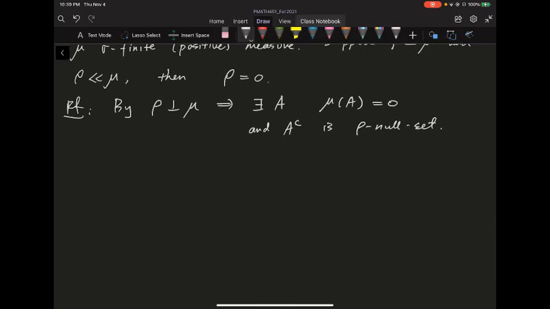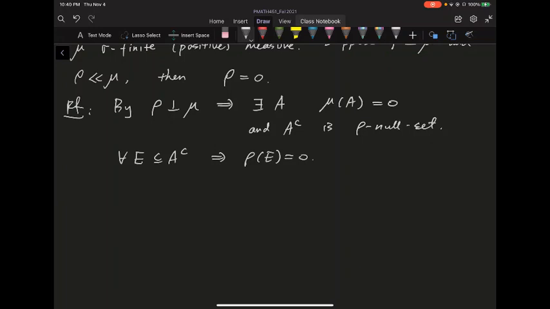So what does it mean for A complement to be a rho null set? Basically that means for every E subset of A complement, rho of E is equal to 0. Here rho is a signed measure, and for a signed measure, being a null set means every subset has measure 0. Not only does A complement have measure 0, but also every subset.